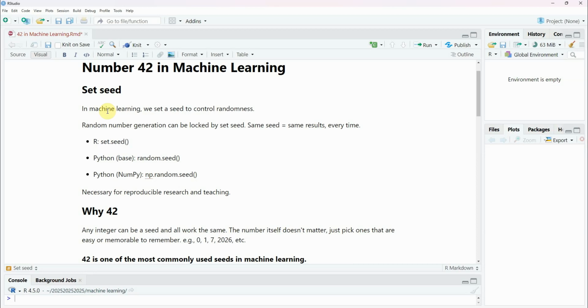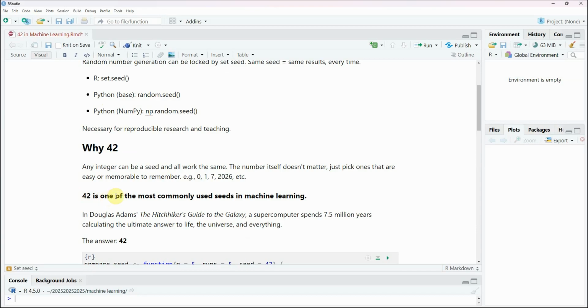In machine learning, we control randomness by setting a seed. Here are the functions used in R, base Python, and with the package NumPy. Once we set the seed, we can repeat the same results every time we run the code. 42 is one of the most commonly used seeds in machine learning.